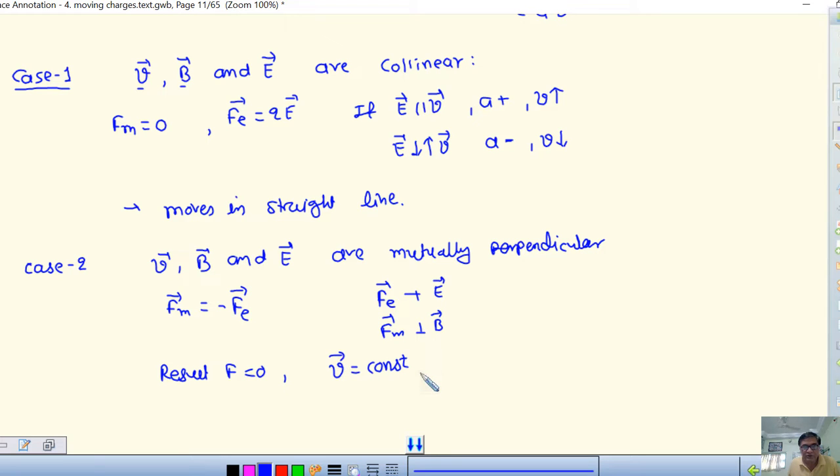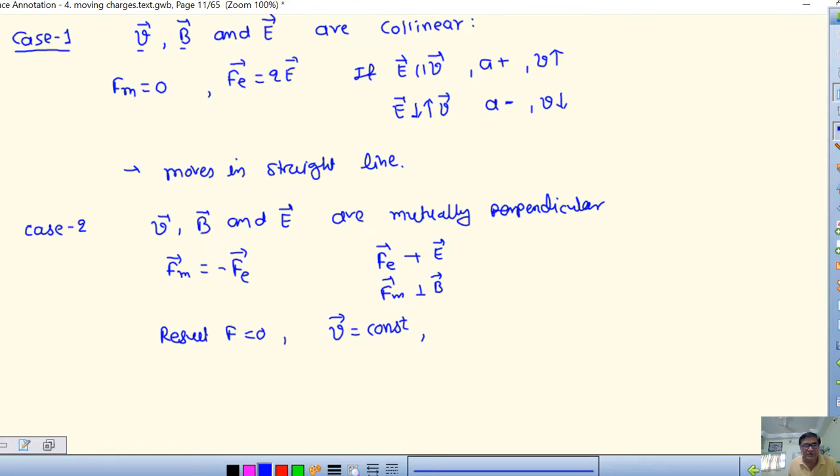So you can say the charged particle will move in a straight line. Straight line here also, but here it is a straight line because Fm is 0, and here it is a straight line because Fm and Fe are both acting in mutually opposite directions. That is the difference between the two. Here Fm has no role, Fm is 0. Here Fm has a role but is opposite to Fe.